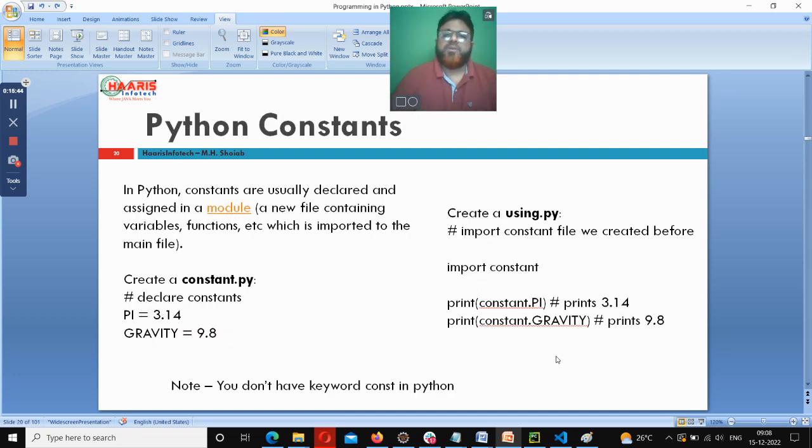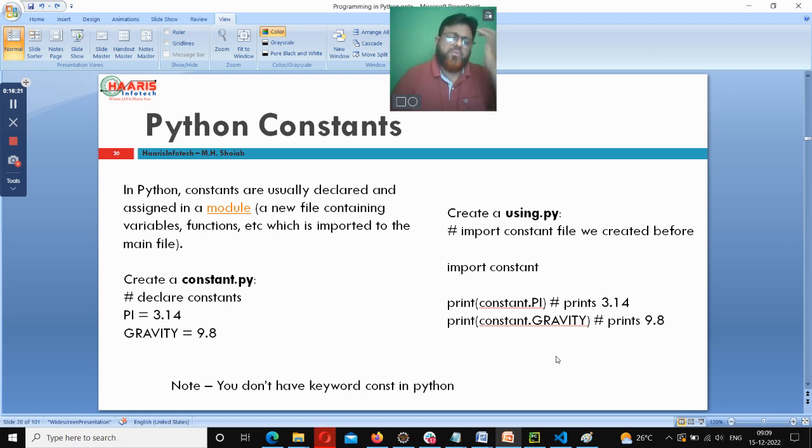When we declare variables, can we declare constants? Constants means a variable whose value cannot be changed. Like 3.14, the pi value, is a constant. Why? Because the circumference divided by diameter in all circles is always 3.14. So when it is 3.14, you can say that it's a constant. It does not change from circle to circle. Big or small, the pi value is always the same.